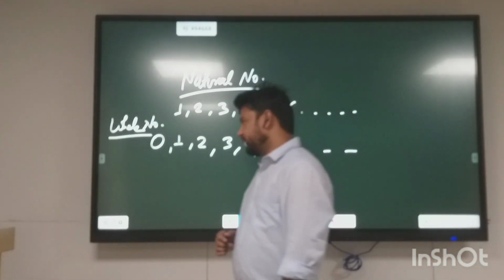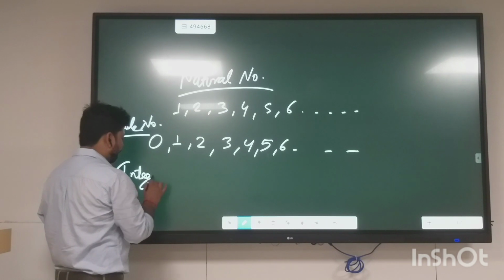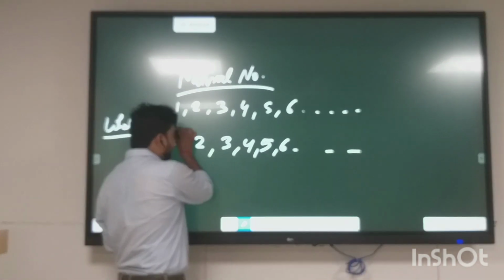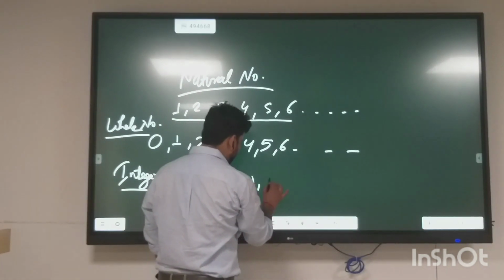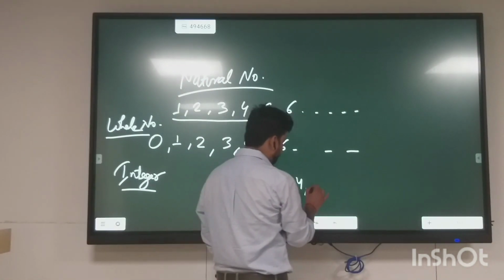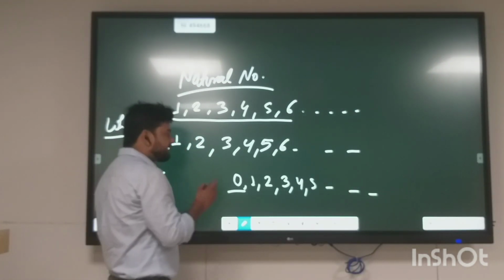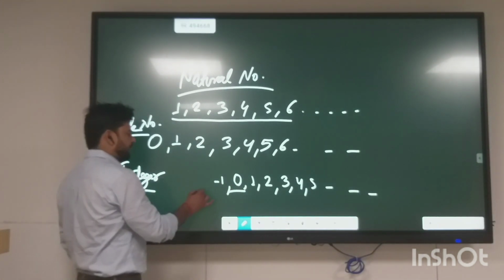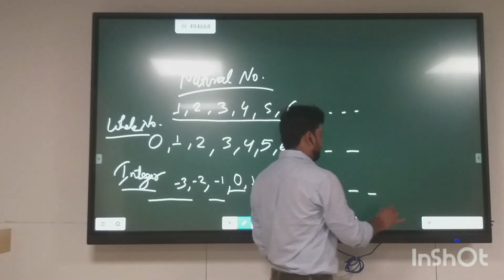In order to find the integers, we take the natural numbers and the 0, place a minus before them and write it backwards. These are called the integers.